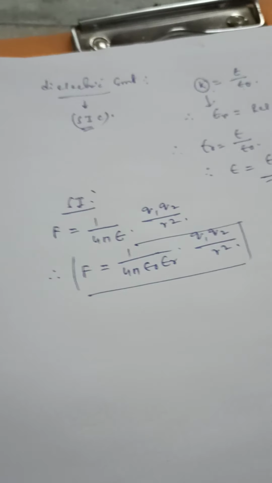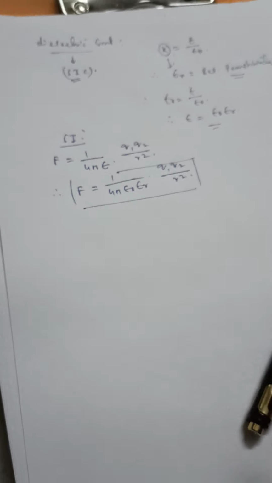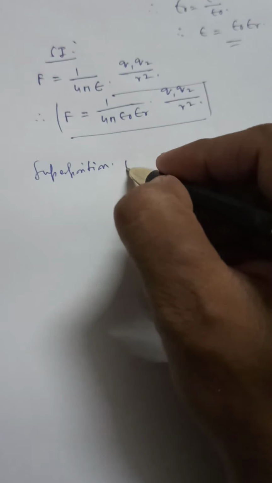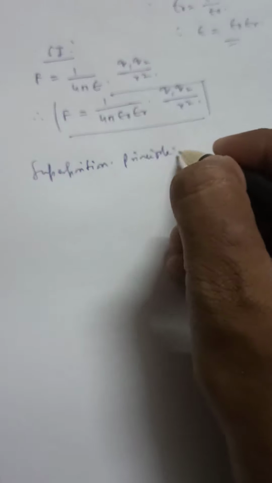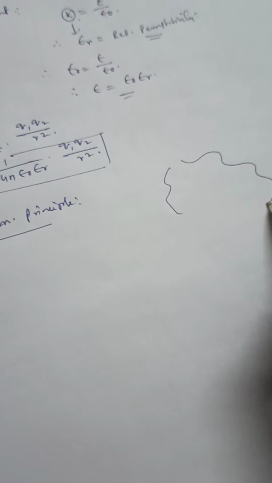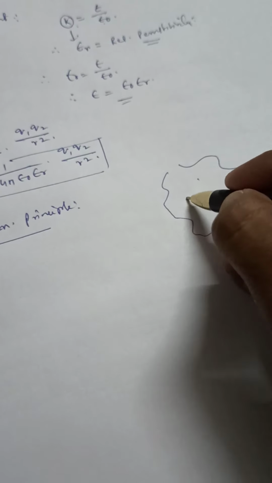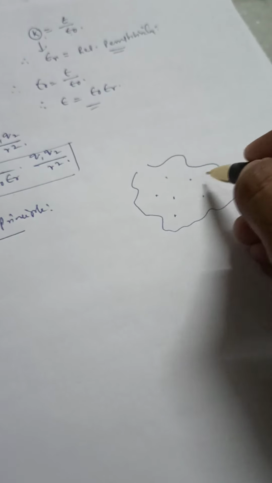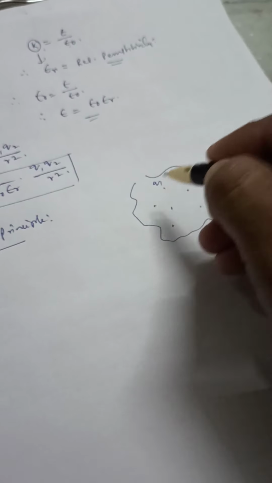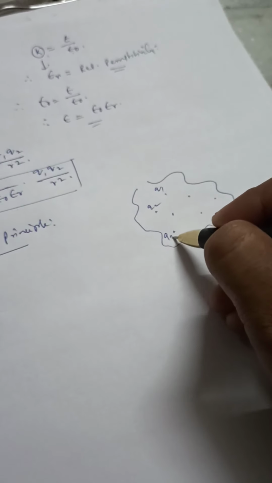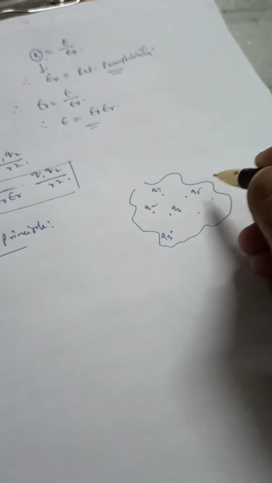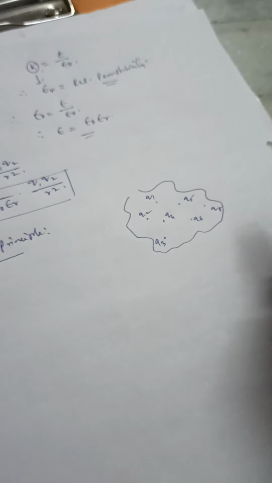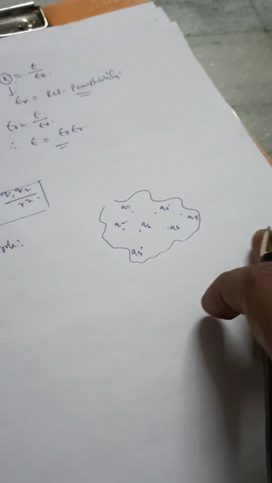Now there is a principle which is called superposition principle. It's a very basic idea. It's saying that suppose consider a system containing a few different number of charges. So let it be q1, q2, q3, q4, q5, q6, q7, like this. Suppose n number of charges are present.